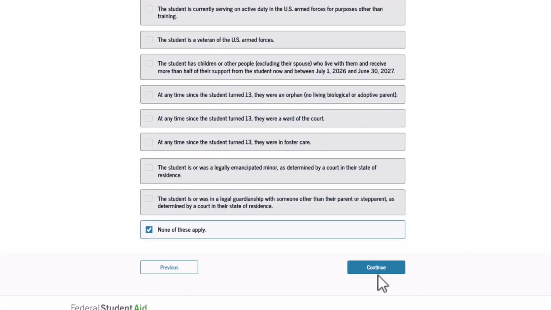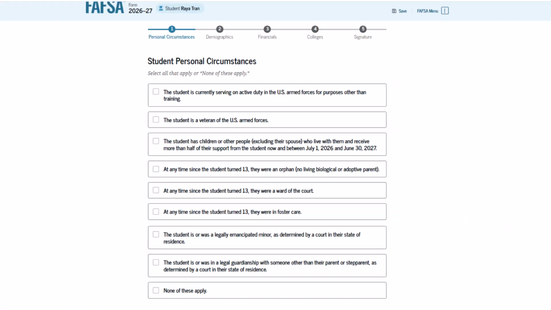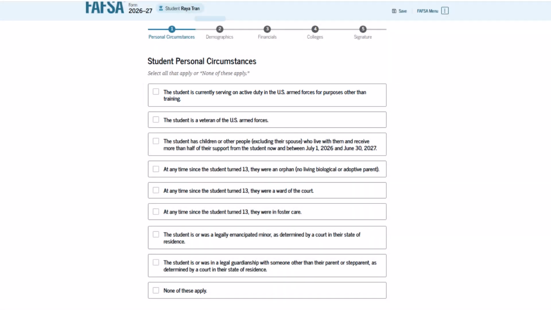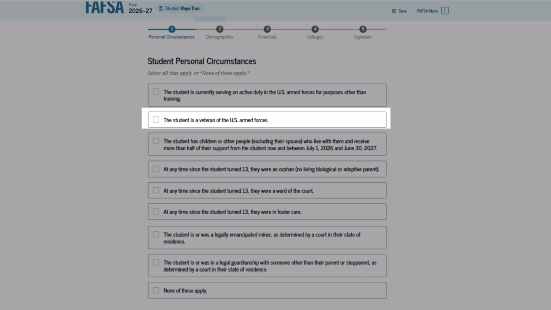Let's review each of these personal circumstances. Check off the first statement if you are currently on active duty for a purpose other than training. Do not check the box if you are an ROTC student or attending a U.S. Service Academy. The following statement concerns whether you are a veteran of the U.S.